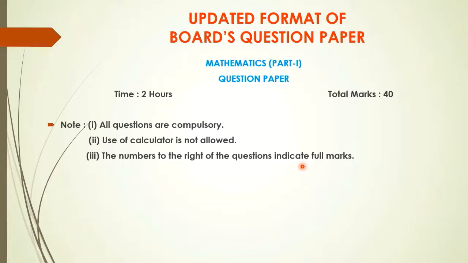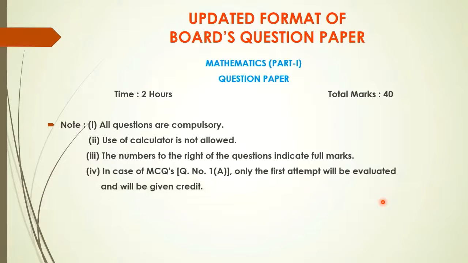Then the numbers which are given on the right of the question indicate the full marks of that question. Next, in case of MCQ, that is question number 1A, only your first attempt will be considered. First attempt will be only evaluated for the given credit. If you are writing the answer again on the back side, then it will not be considered. Okay, so take a note of this. Don't go for cancellations and all. Write down the correct answers properly in first attempt only.